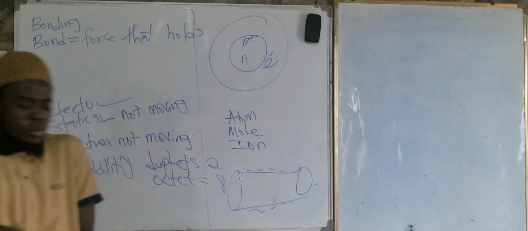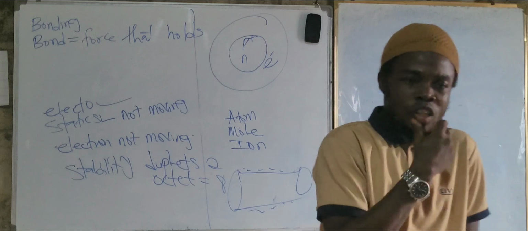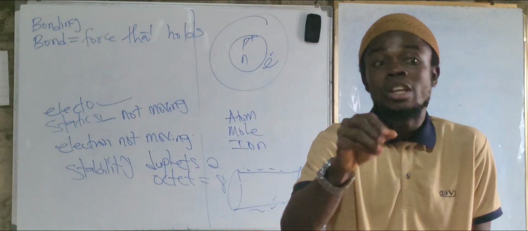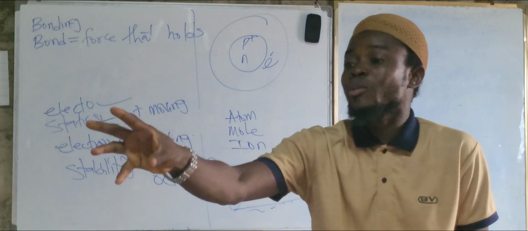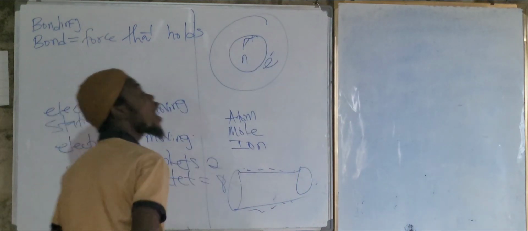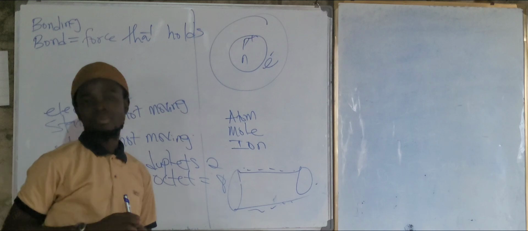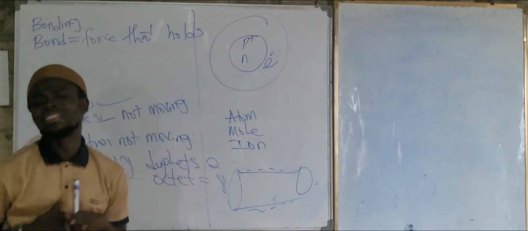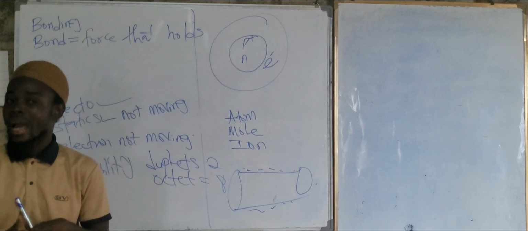Now, we look at the body here, talking about ionic bond, right? Yes, sir. Or we talk about electrovalent bond, right? Talk about covalent bond, right? An ionic bond here is the transfer of electrons. Because we say atoms bond for a reason, right? And what is that reason? For them to be stable. Stability, right?